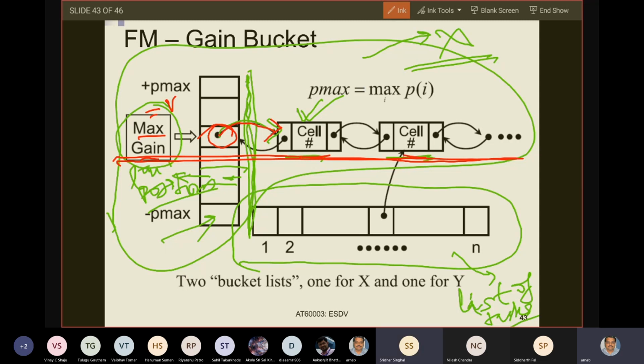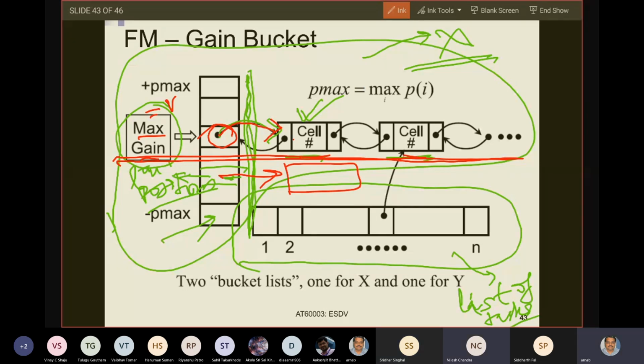Because they are on the same linked list, all of them will give you a gain of V. This is a list of tasks, but only one task among them will be moved to the other side. The others will still remain.